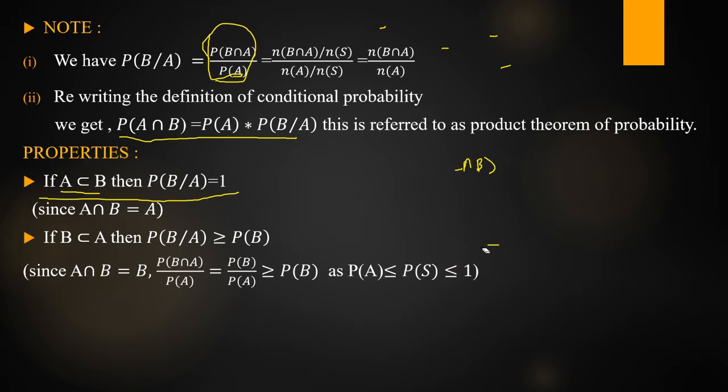See here, this is the reason. Since A intersection B is equal to B, this is applied, not 1 and 2. So this is the condition.